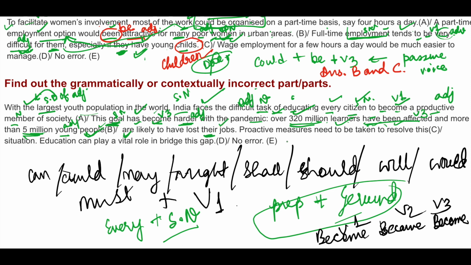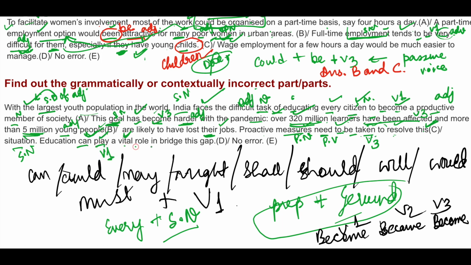Okay, fine. Proactive measures need to be taken. Measures, plural noun, so plural verb need. To plus be plus V3, again passive voice. Who will take the measures? We don't know. To be taken to resolve this situation. Situation is a singular noun, and that's why the singular demonstrative adjective this. Education can play, can plus V1.